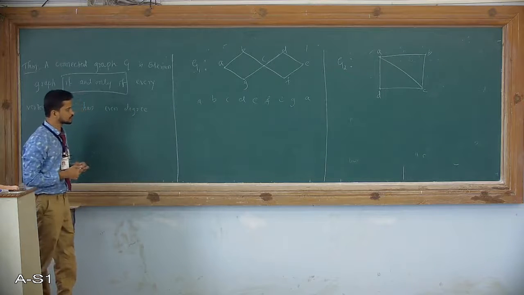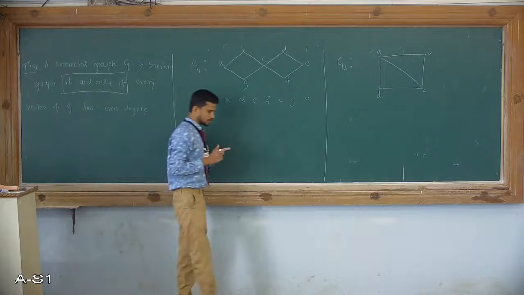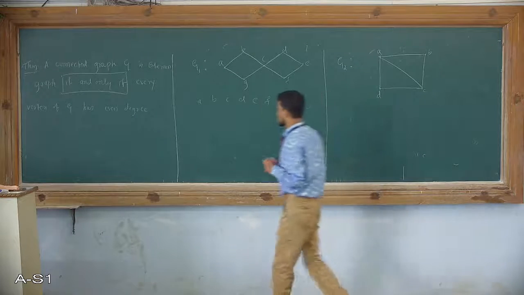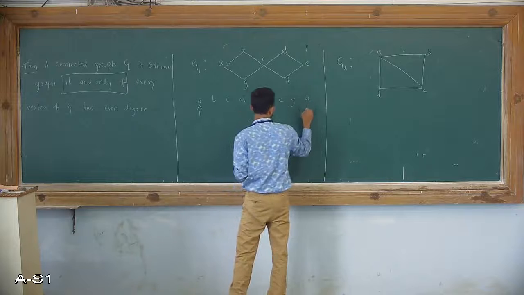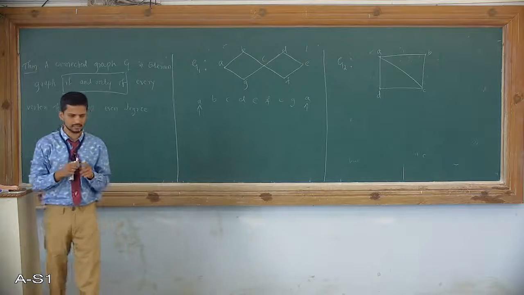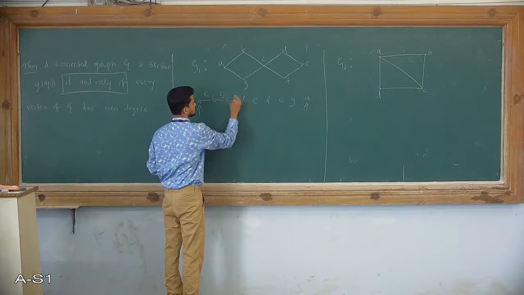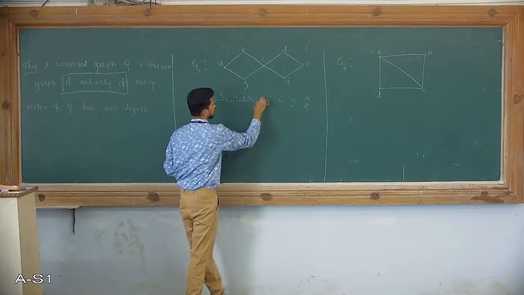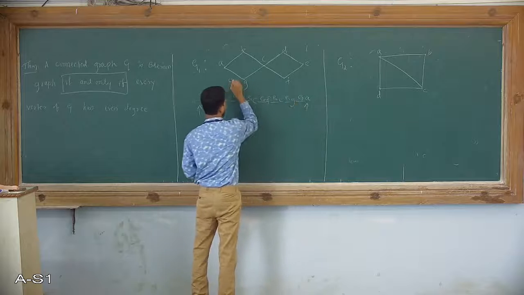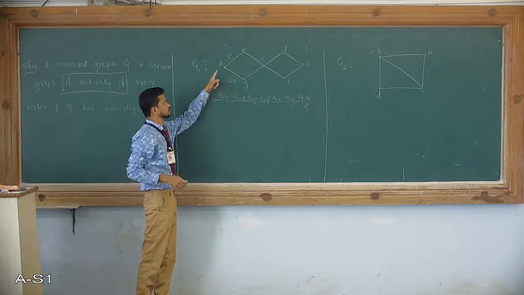If you observe this sequence, because the graph includes an Eulerian circuit, obviously the first point and last point are the same. So if this is edge E1, E2, E3, E4, E5, E7, E8, this is E8 and this is E1. E1 and E8 will be incident with vertex A.